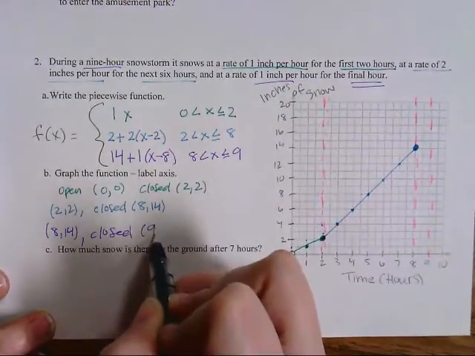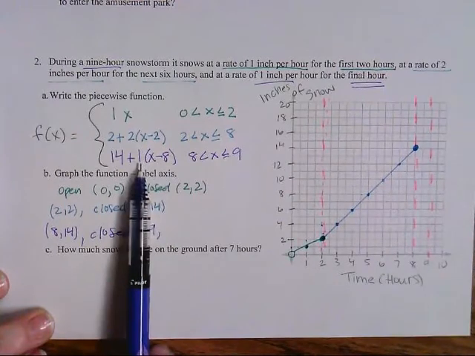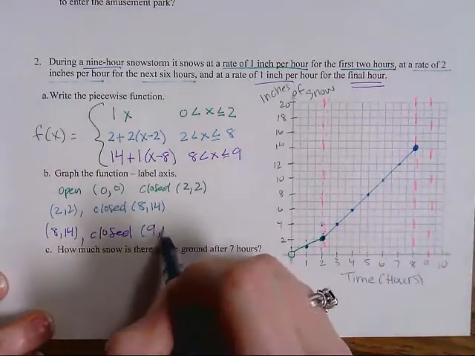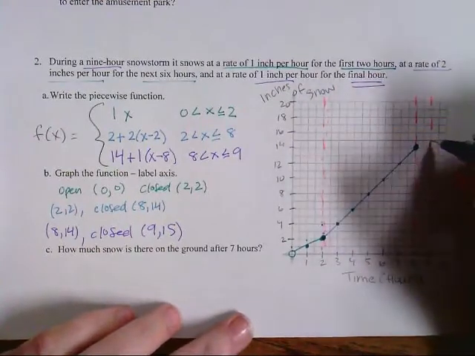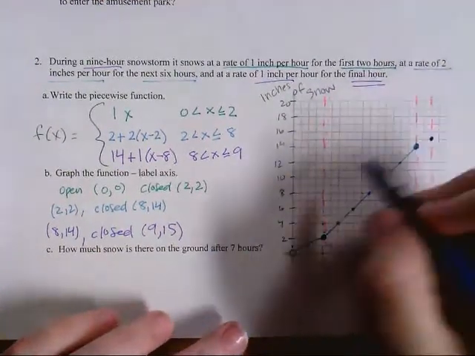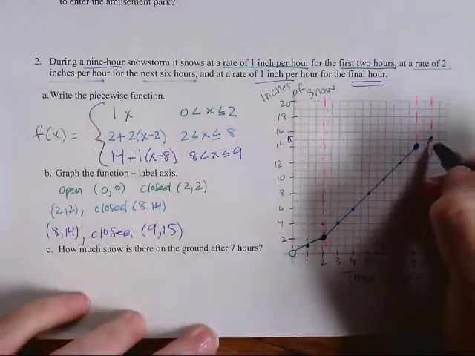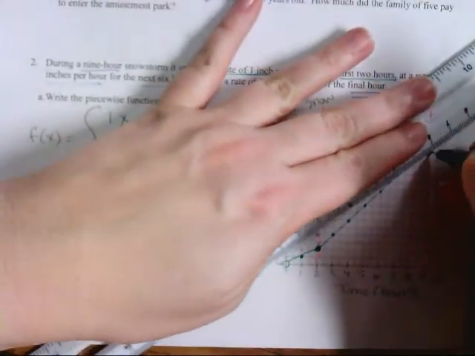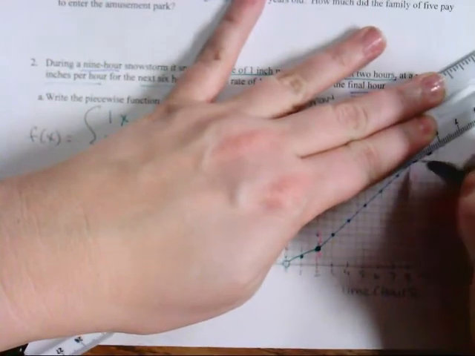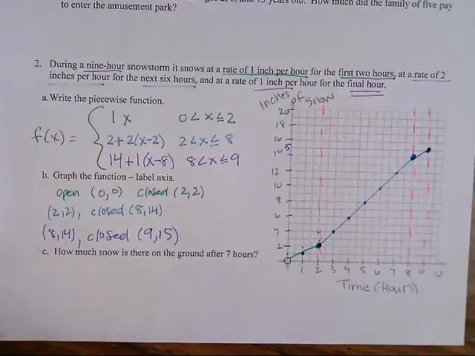When I plug 9 into my function, 9 minus 8 is 1. 1 times 1 is 1. 1 plus 14 is 15. So 15 and 9 is right here, right? There's 15. And we're going to do our slope. I'm going to use my ruler. And that's how our snowstorm is going to finish.